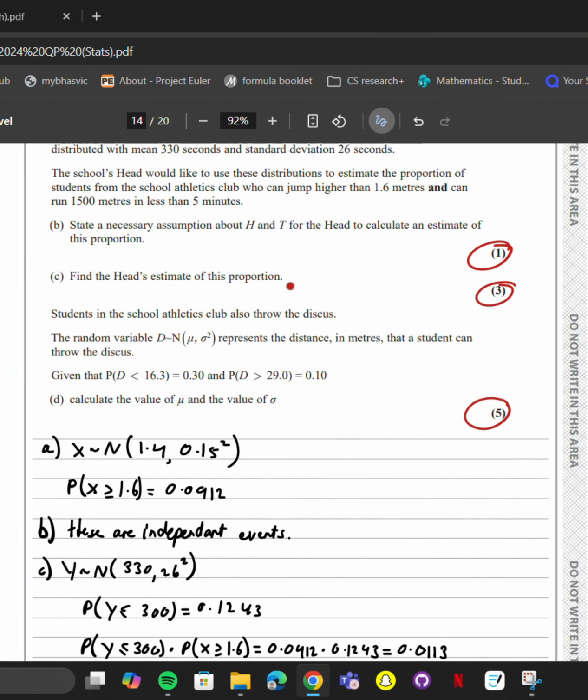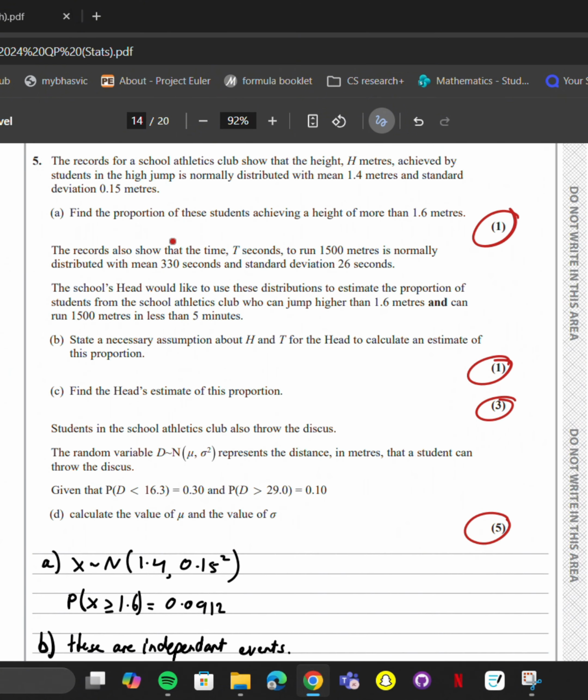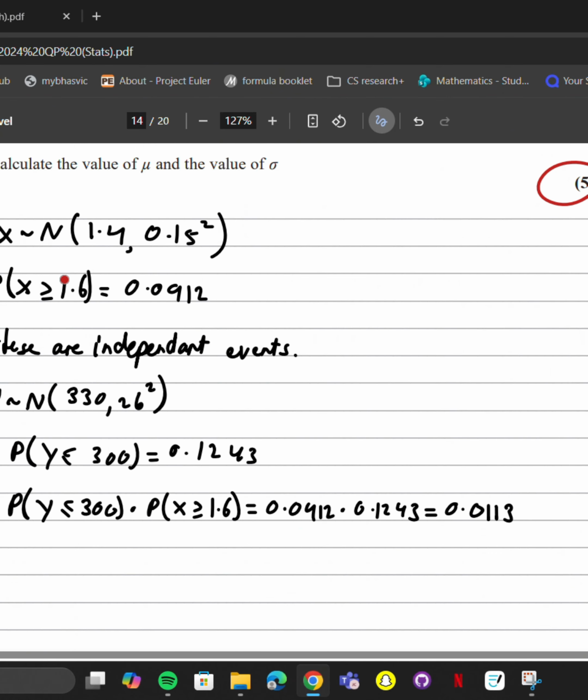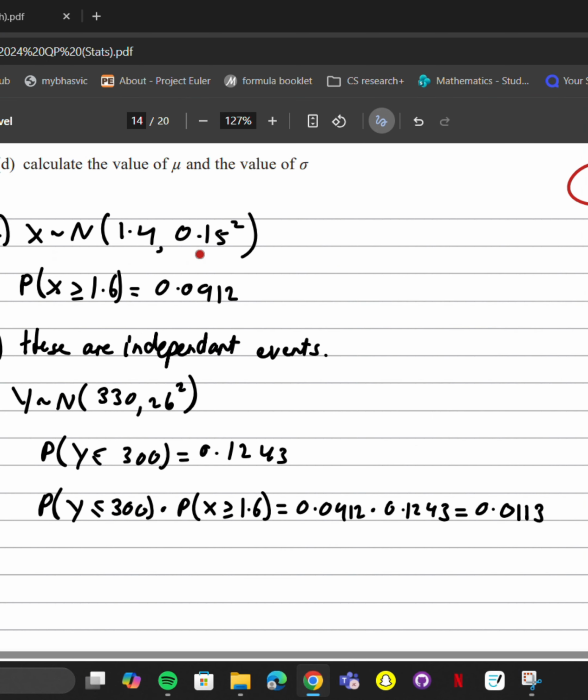But there's still 2 more questions left and we're 9 minutes in. Okay. The record for the school's athletic club shows the height H meters achieved by students in the high jump is normally distributed with a mean 1.4, standard deviation 0.15. Find the proportion of students, and so on. Just basic: form a distribution, plug into the calculator, and you get this probability.